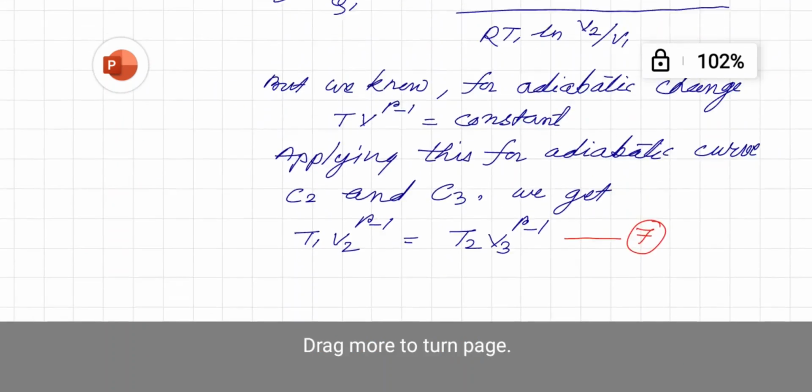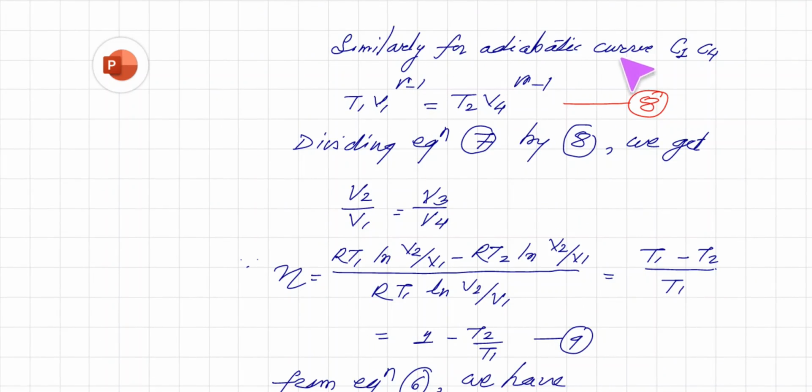And similarly for the other adiabatic curves C1 C4, we have T1 V1 raised to gamma minus 1 is equal to T2 V4 raised to gamma minus 1. So dividing equations 7 and 8, we get the relation V2 upon V1 is equal to V3 upon V4. Now we saw that efficiency eta is equal to W upon Q1, but from this we can see that it is nothing but (T1 minus T2) upon T1, upon cancelling the similar term.